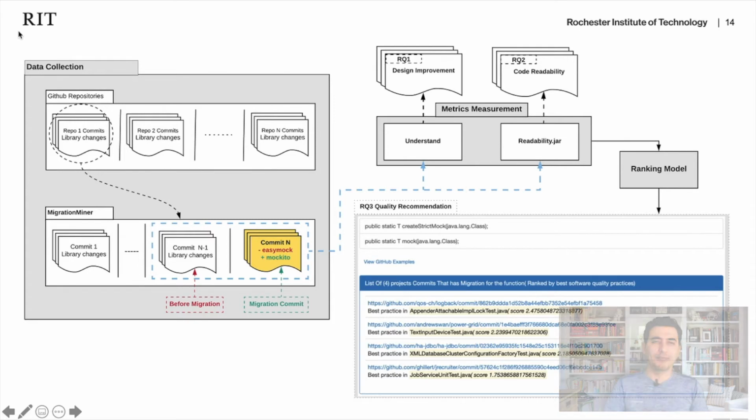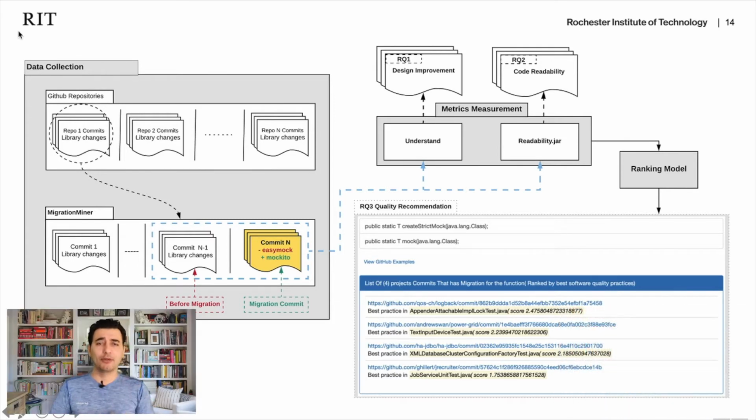And besides that, we designed our ranking model to rank the method mapping examples based on quality. What that means is a single method mapping, such as you see on this screen, could have multiple examples. We could collect this mapping from different examples in the code. So what is the best example developers should follow? That's what we did in this research question: we try to rank examples based on which one has better quality.